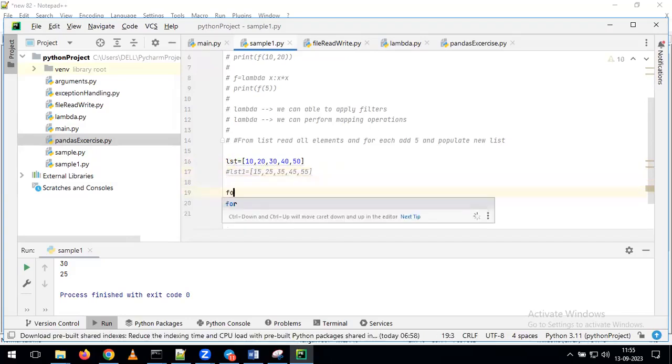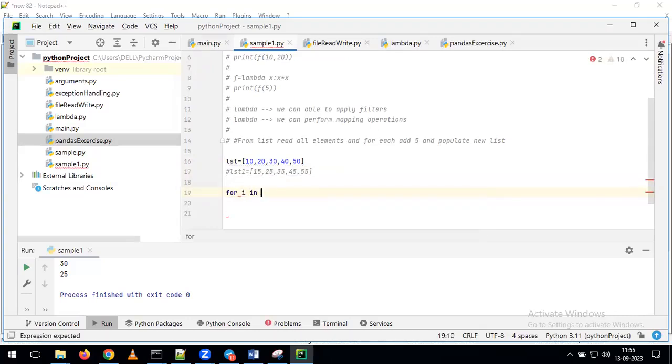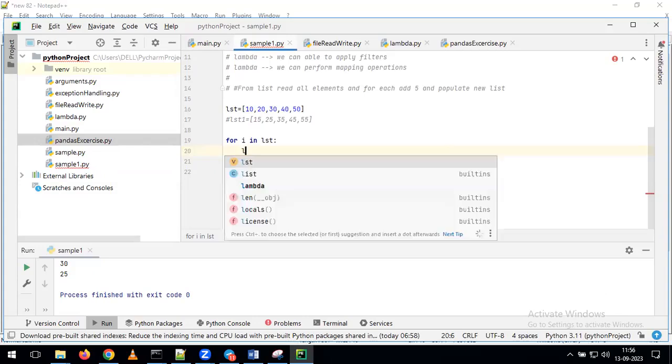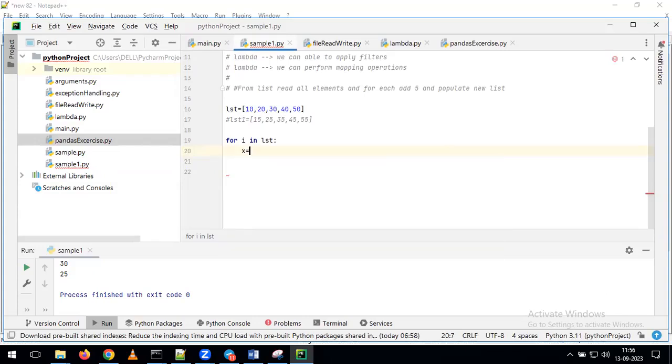List, we need to define an empty variable. For loop, we need to write for i in list. What we need to do here is perform the iterative operation on top of each and every element. Whenever you want to perform the iterative operation, obviously we can go for the for loop. After that, I'm giving x equal to i plus 5. Why are we giving i plus 5? For every element, I want to add the value 5. For that reason, we are giving i plus 5. After that, whatever result we get here, I want to add to the other list.